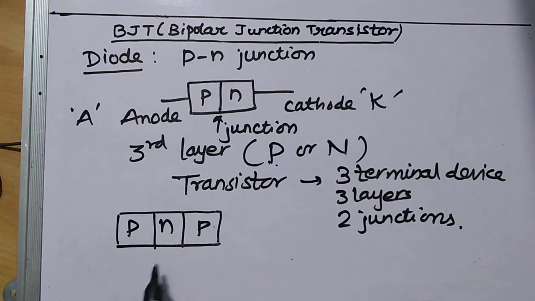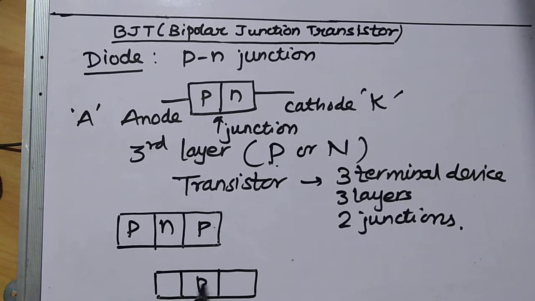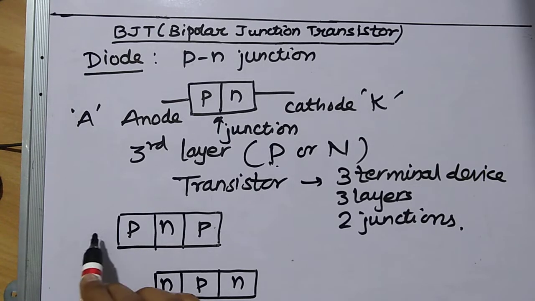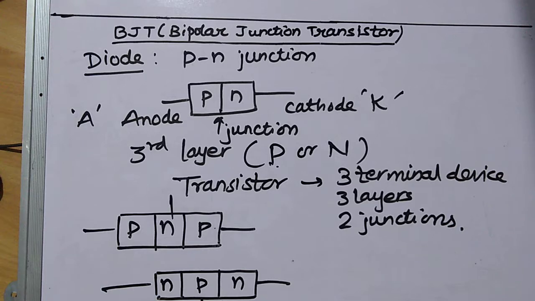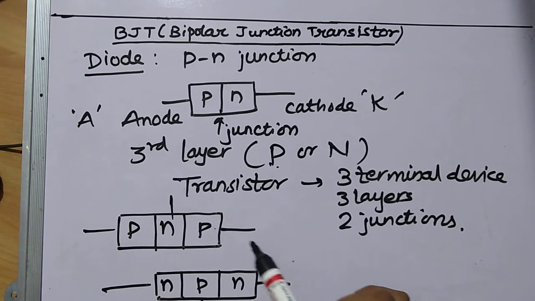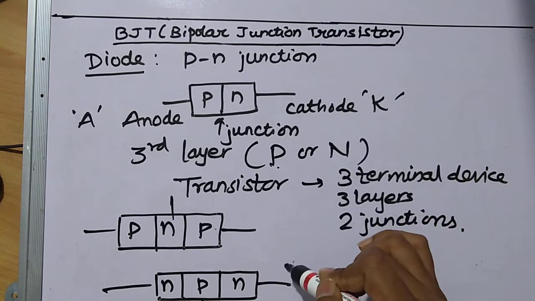Or say for example, if this is P and N, I will add again an N-type layer. So it will have three terminals. Now these are the two types of transistors which have been formed.